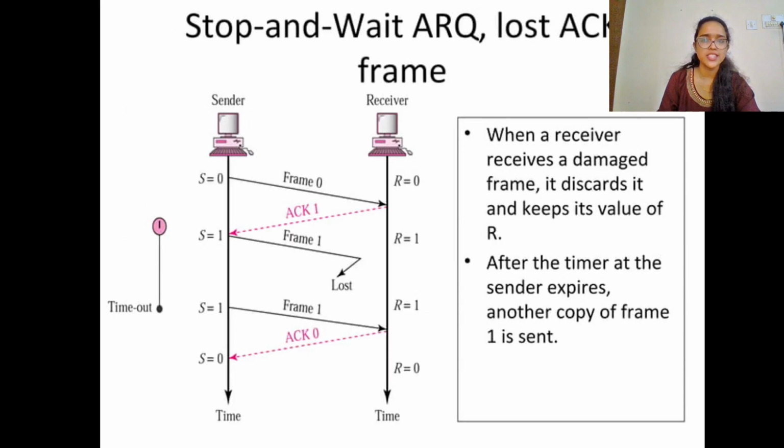Stop and wait ARQ has three conditions. The first is a lost or damaged frame. In this transmission, we see that the sender is sending frame 0 and the receiver receives frame 0 successfully, so it transmits the acknowledgement to the sender. Then the sender sends frame 1 to the receiver and the receiver gets a damaged frame. It discards the damaged frame. After the timer at the sender expires, it is 5 microseconds, the sender again retransmits frame 1 and waits for the acknowledgement from the receiver.